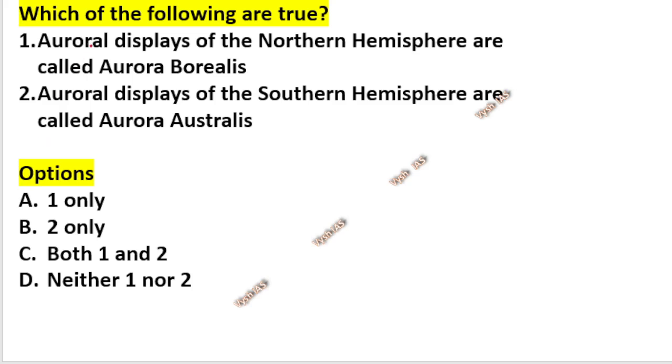So now a question: auroral displays of the northern hemisphere are called aurora borealis, and auroral displays of the southern hemisphere are called Aurora Australis.